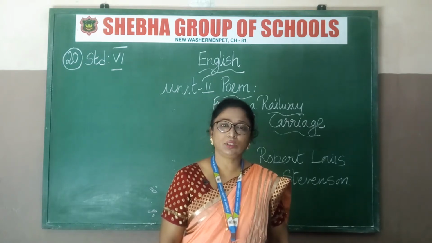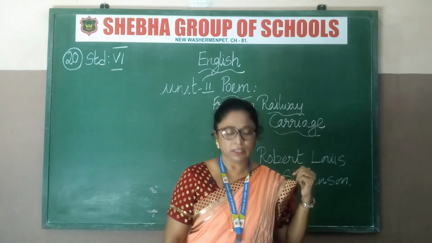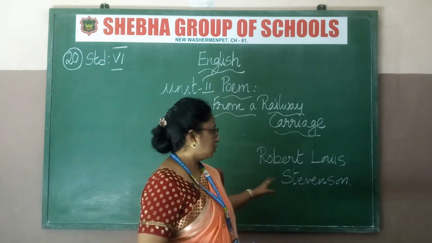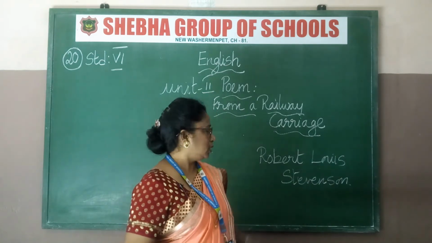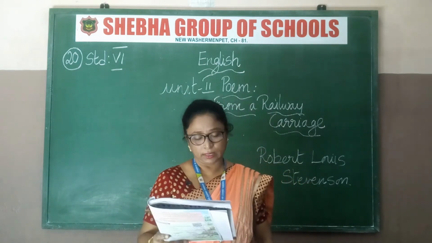We will be taking unit 2, that is term 2, unit 2 poem, From a Railway Carriage. And the poet's name is Robert Louis Stevenson. So before starting, I have to introduce the poet.